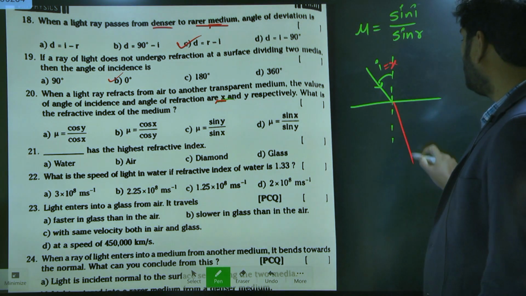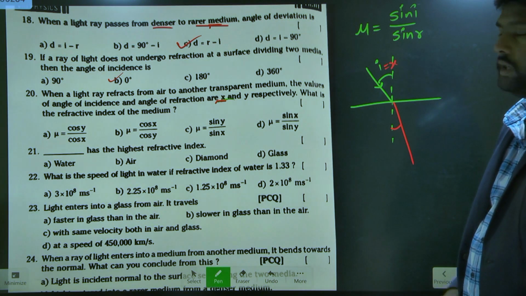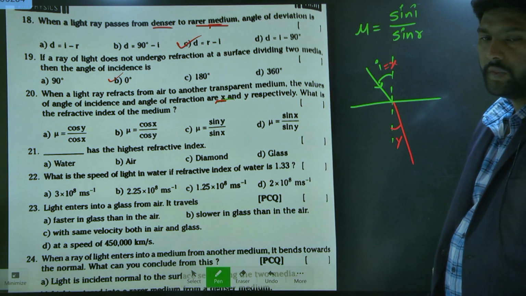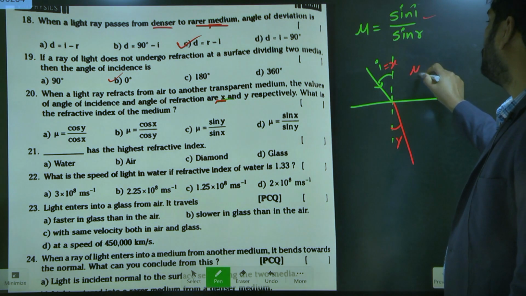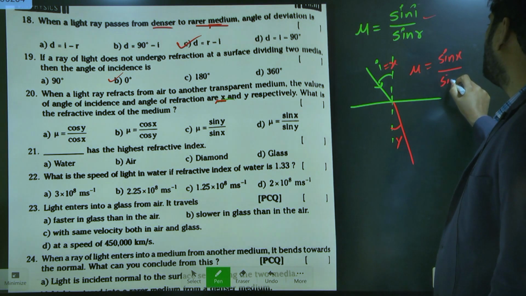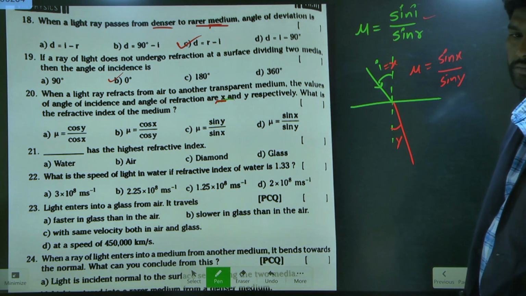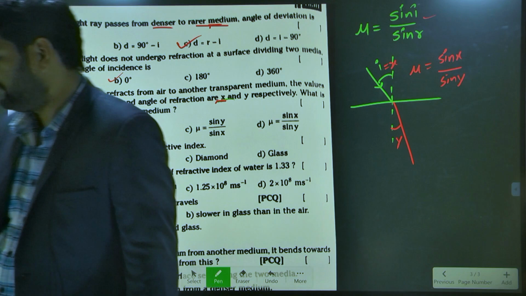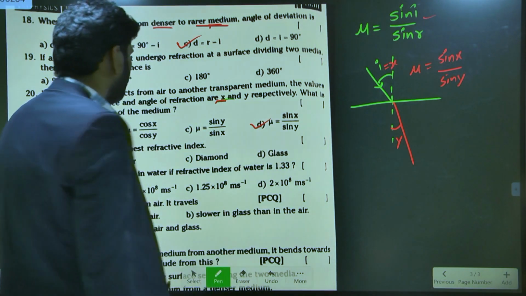Now this is a refracted ray, so this angle is the refracted angle. In the question, the refracted angle is y. So you can apply the same in the refractive index formula: Mu is equal to sin x by sin y. So what is the option now? Sin x by sin y. Yes, the answer is D.